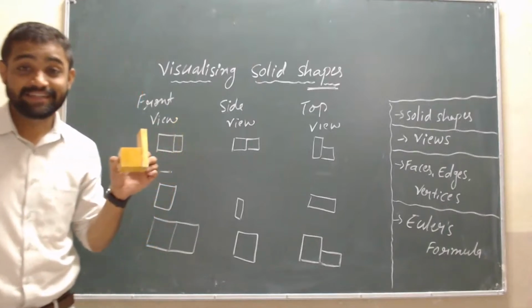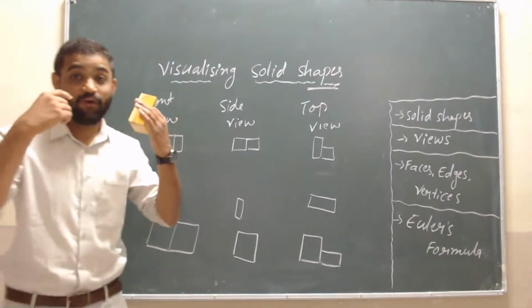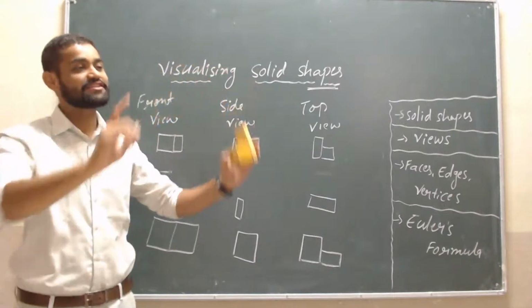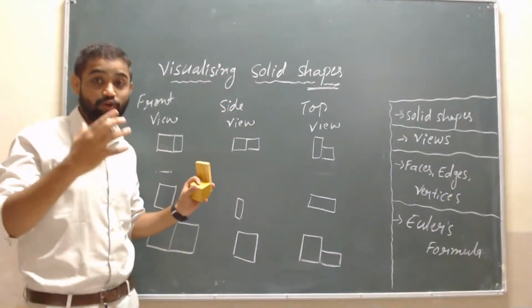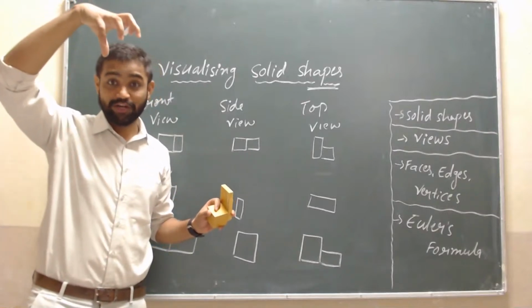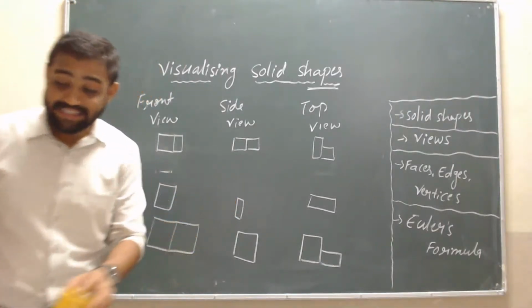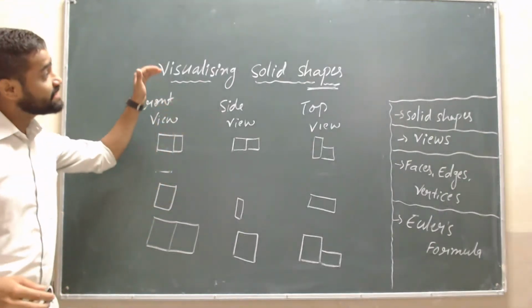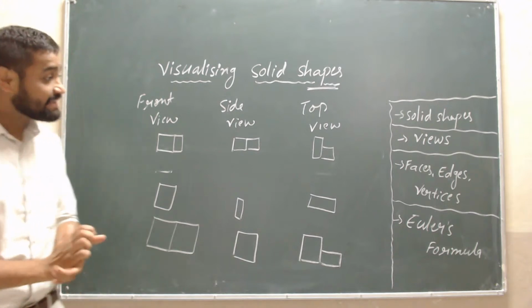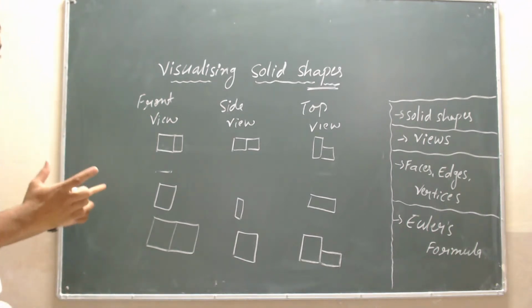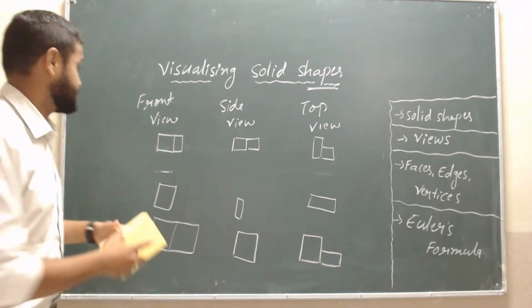It's very easy. Okay, the front view is what we will see. That is the front view. The side view is that. The top view is like a drone camera. Okay, these are about the views of the solid shapes. Okay, children? And the next point we have is faces, edges, and vertices.